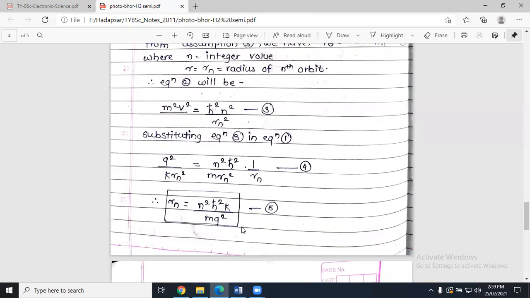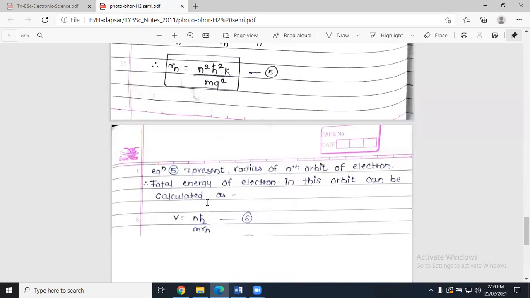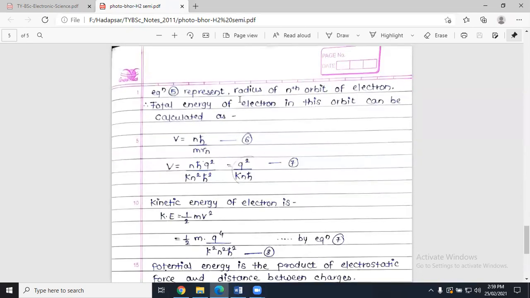If we convert this equation number 4 into the rn format, then rn is equal to n square h cross square k divided by m q square. All right. Now this equation will give us the radius of the nth orbit of the electron. Right. Equation 5 represents the radius of the nth orbit of the electron.